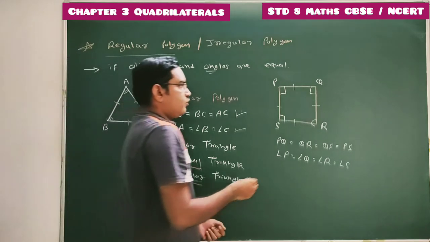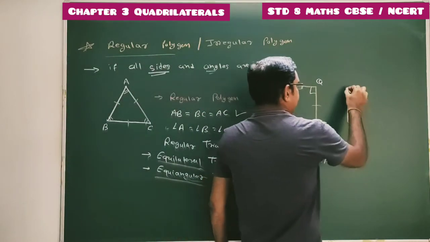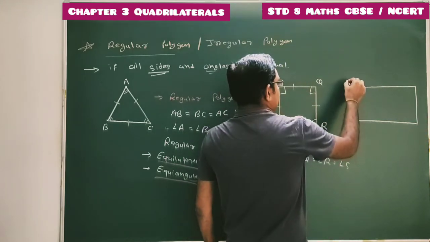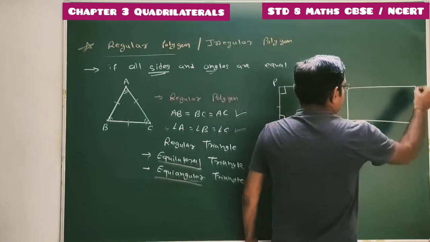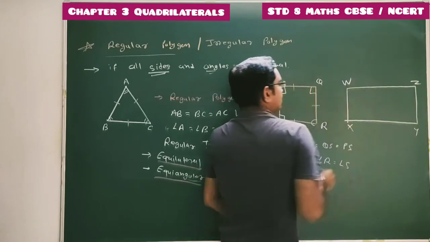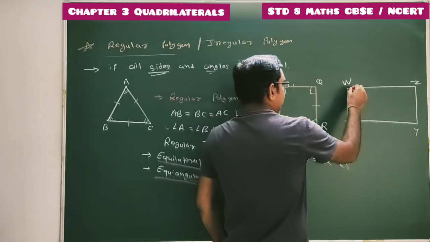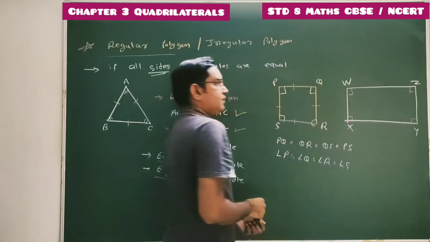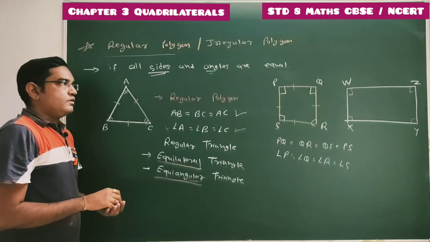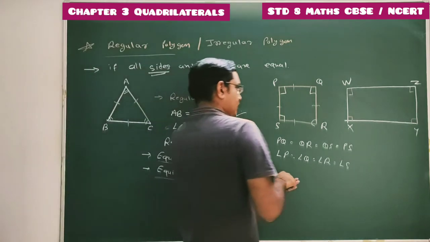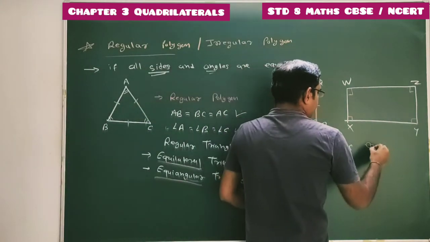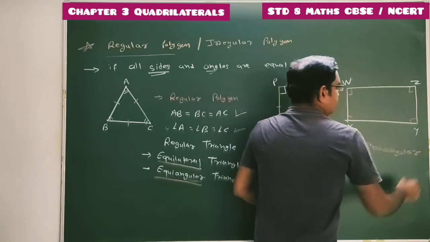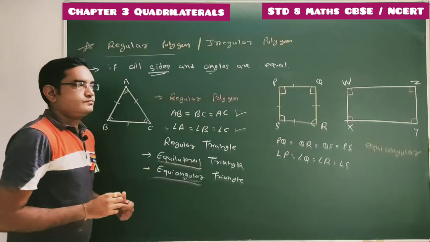Now consider one more example, that is a rectangle. Suppose this rectangle is XYZW. In this rectangle all angles are equal, so it is equiangular.